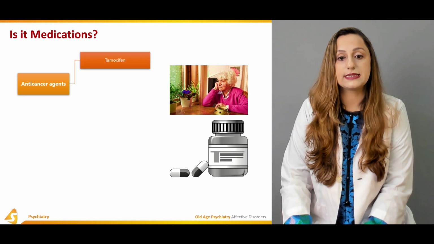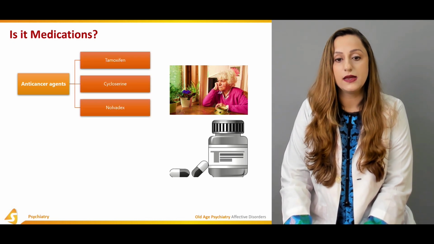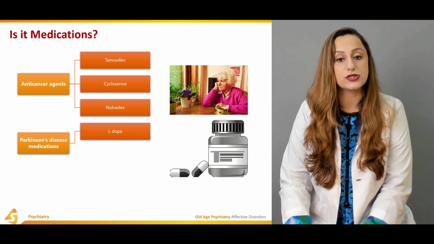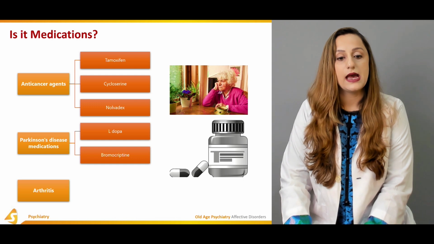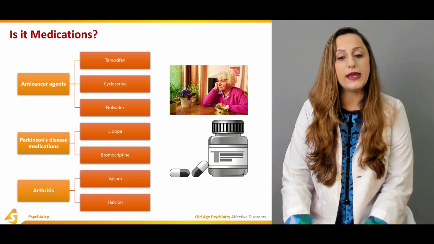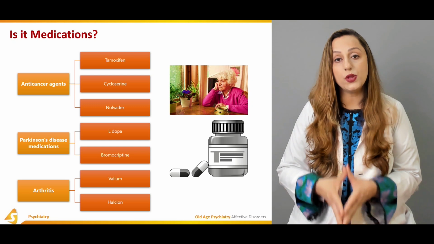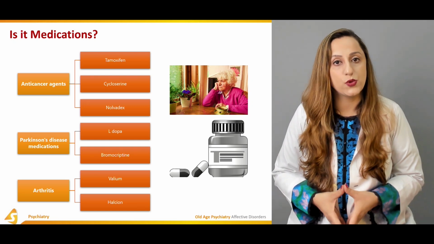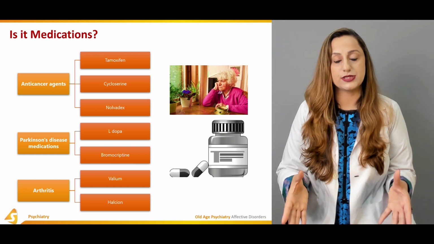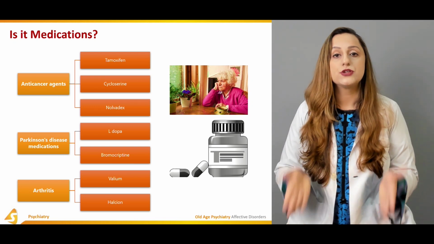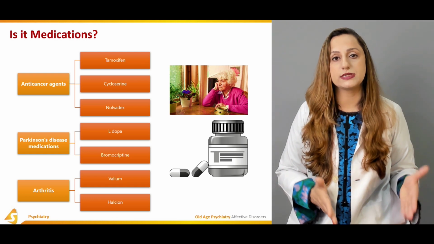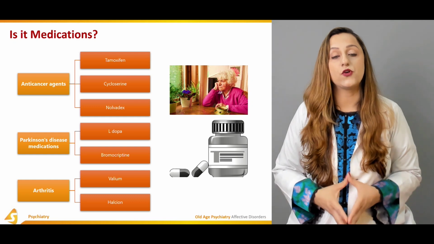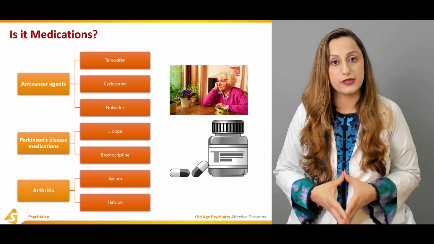Anti-cancer drugs such as tamoxifen, cycloserine, Nolvadex, and Parkinson's disease medications such as L-Dopa, bromocriptine, and arthritis medications such as Valium and Halcion. All of these medications, usually the people belonging to the old age group are on multiple medications. They are suffering from multiple diseases. So all of these medications can result in a depressive or a severe depressive episode of an individual.